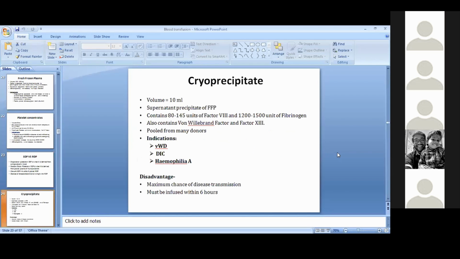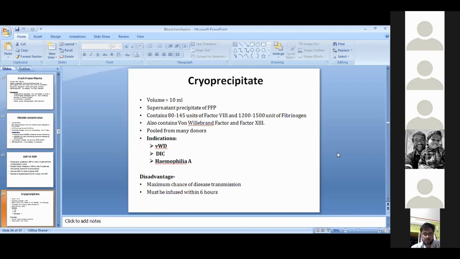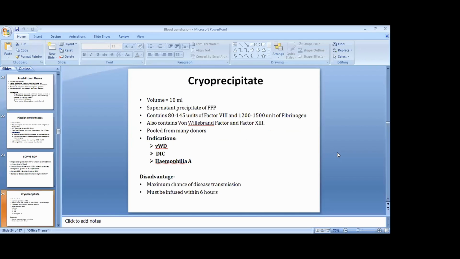Next is cryoprecipitate. One pack contains 10 ml. It is the supernatant precipitate of FFP, containing 80 to 145 units of factor 8 and 1200 to 1500 units of fibrinogen. It also contains von Willebrand factor and factor 13. It is pooled from many donors. Its indications are in von Willebrand disease, DIC, that is disseminated intravascular coagulation, and also hemophilia A. Disadvantage: maximum chance of disease transmission, and it must be infused within 6 hours of delivery. It cannot be stored.